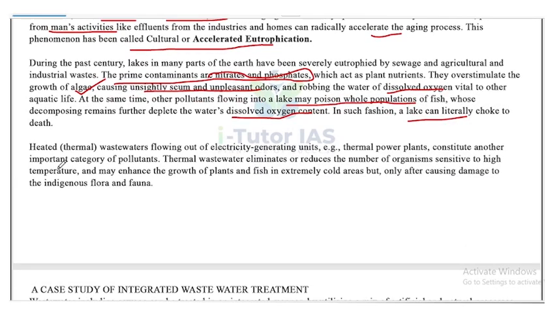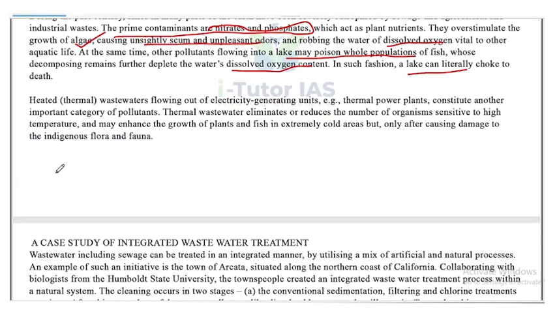Heated or thermal wastewaters flowing out of electricity generating units, for example thermal power plants, constitute another important category of pollutants. The thermal wastewater eliminates or reduces the number of organisms sensitive to high temperature and may enhance the growth of plants and animals in extremely cold areas, but only after causing damage to the indigenous flora and fauna.